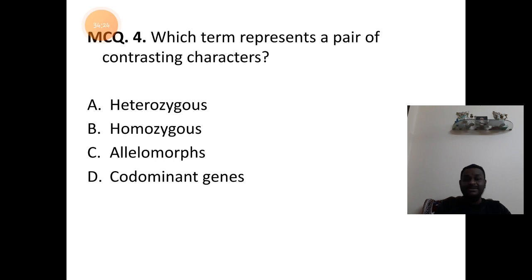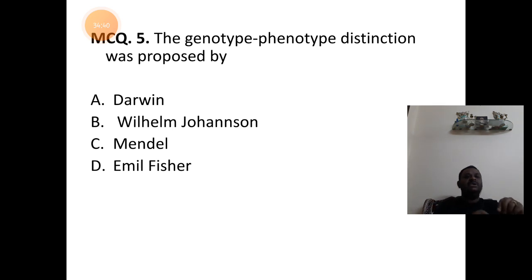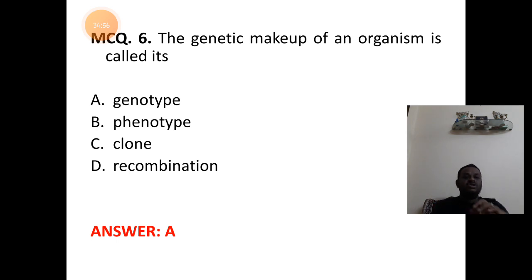Which term represents a pair of contrasting characters? Contrasting characters refer to the alternative forms of characters related to a particular trait. So we call them allelomorphs. Answer is C. The genotype-phenotype distinction was proposed by which scientist? Who gave the concept of phenotype and genotype? It is B, Wilhelm Johannsen. The genetic makeup of an organism is called what? It refers to the genotype. Answer is A.